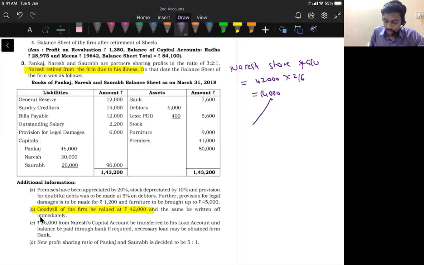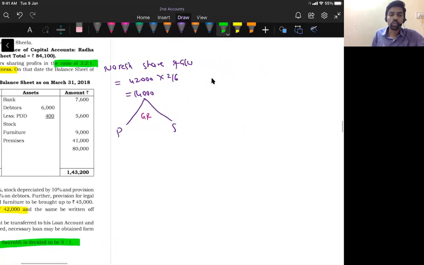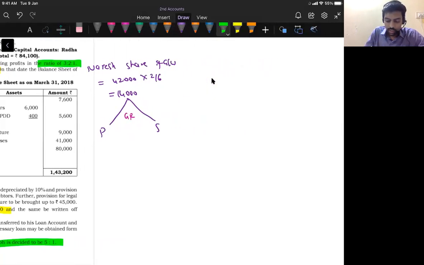This should be paid by the continuing partners. Here the continuing partners are Pankaj and then Saurabh. So they should pay this in gain ratio. But you should be really careful in this question because we know that the old profit sharing ratio is 3 is to 2 is to 1. And look at adjustment D. They said the new profit sharing ratio is 5 is to 1. So when both the new ratio and the old ratio are given in the question, you should find the gain ratio with the help of this formula. Please recollect the formula for gain ratio: gain ratio is equal to new ratio minus old ratio.